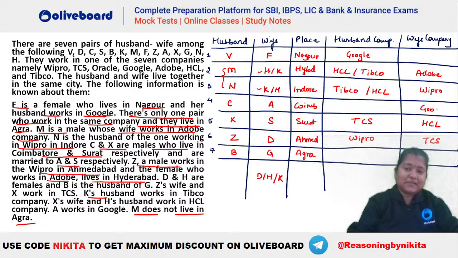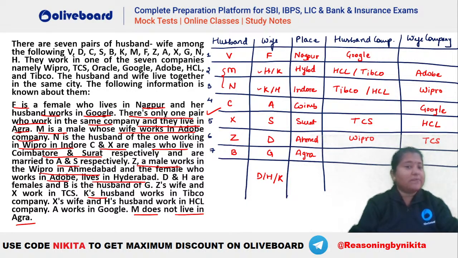So you can see this person will be Google. A works in Google. Done. Okay. Now we know that this Agra should have the same place, right? Same company, because there is only one pair in this particular second line. There is only one pair who works in the same company and they live in Agra.